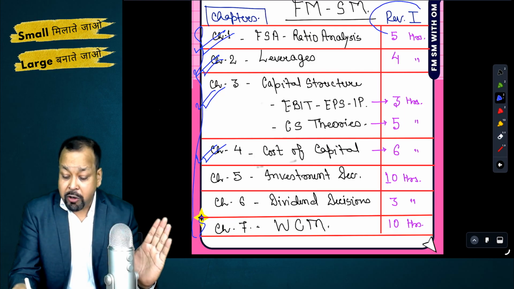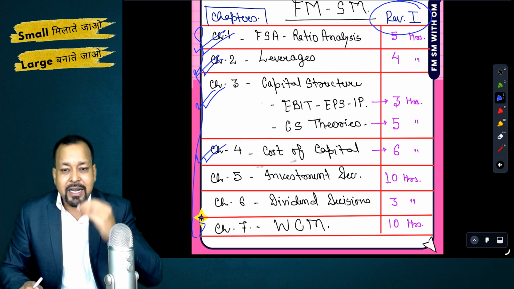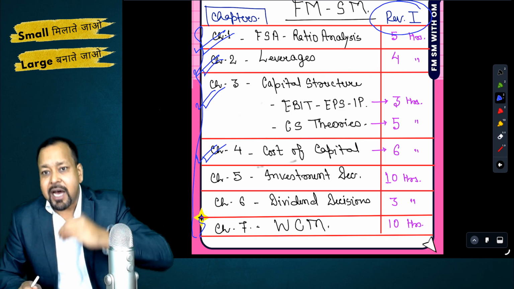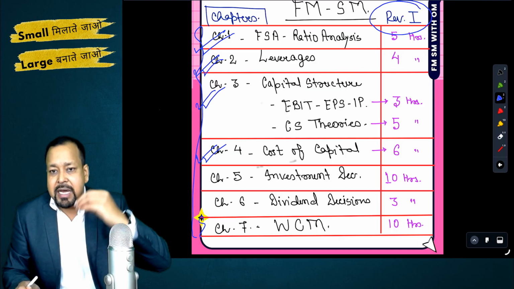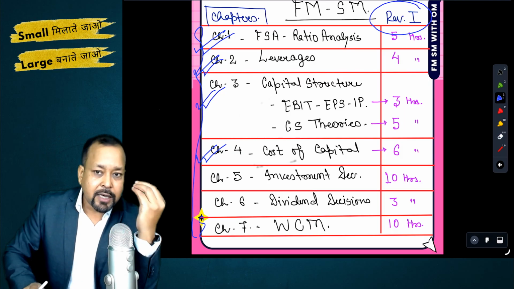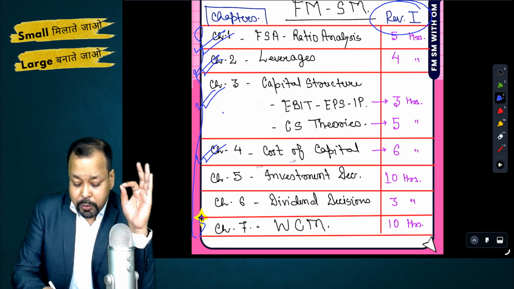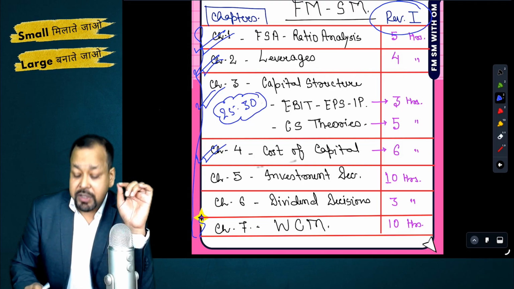This revision should be comprehensive, where you are going to solve by writing at least the star marked questions that were star marked in your classroom, or that you already know are the star questions. So these four chapters alone will cover 25 to 30% marks of your question paper. So this should be the priority.